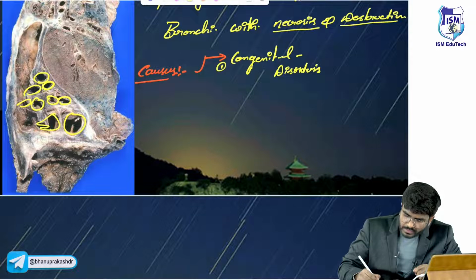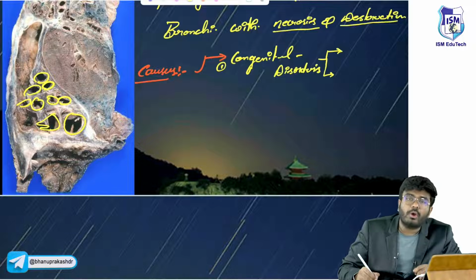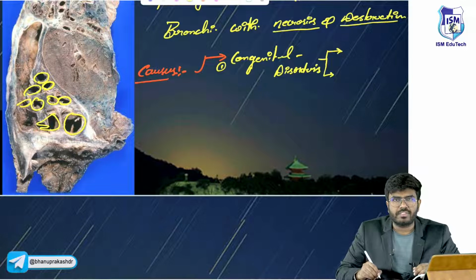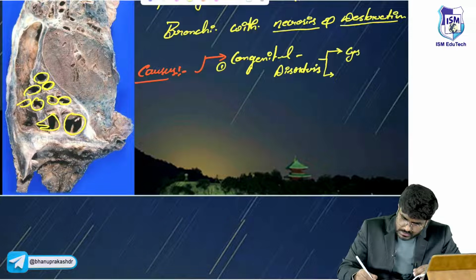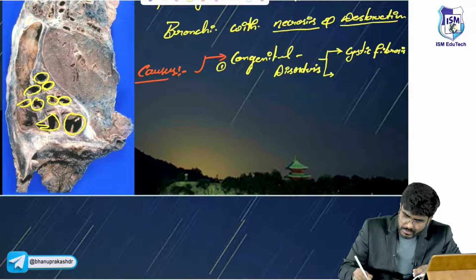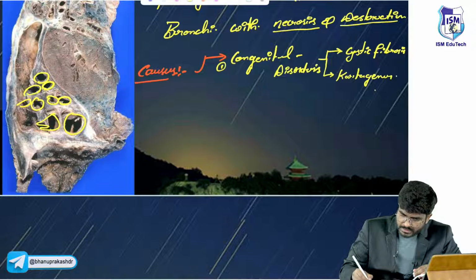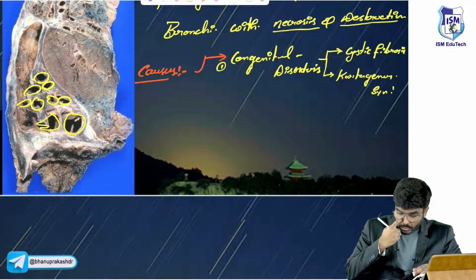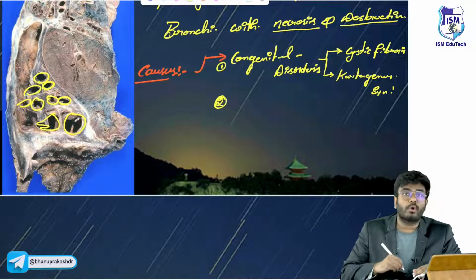First one. Which congenital disorders? What do you think? Which congenital diseases can lead to bronchiectasis, pathological dilation of the bronchi? One is cystic fibrosis. Second one is Kartagener syndrome. In these two conditions, you can see bronchiectasis.